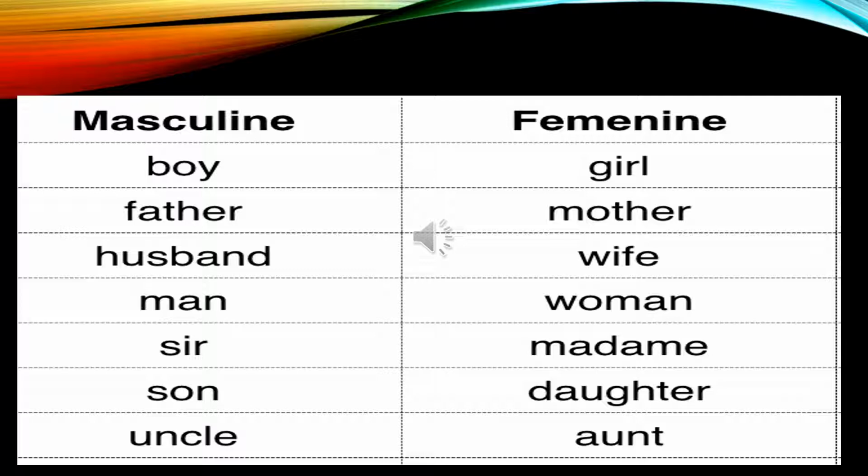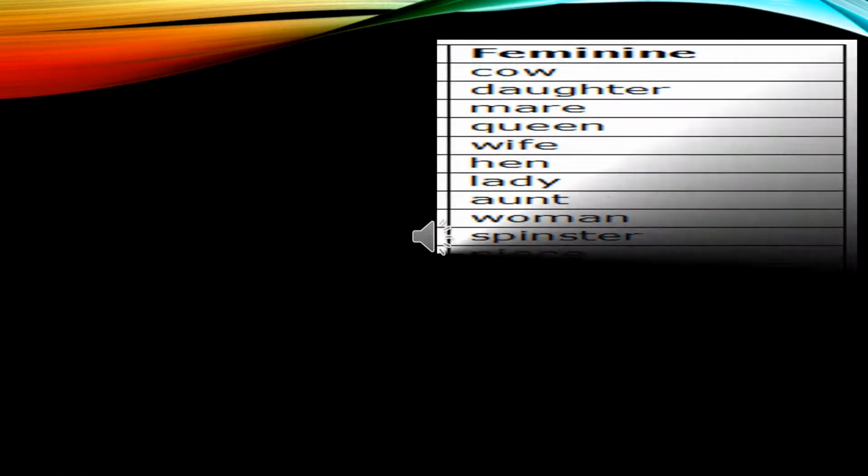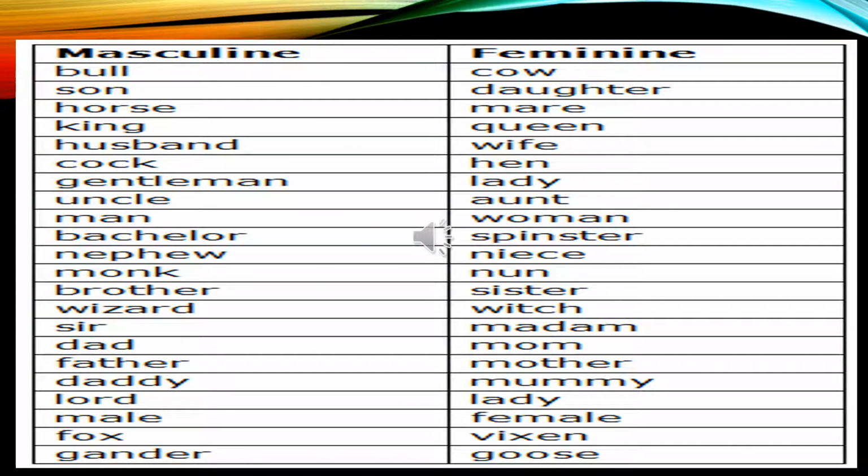Masculine word is uncle and the female of uncle is aunt. So you can understand that all the masculines have their feminines, and their feminines have different names which define their gender. Here some more words or examples are there which define whether we are talking about a masculine gender or a feminine gender.